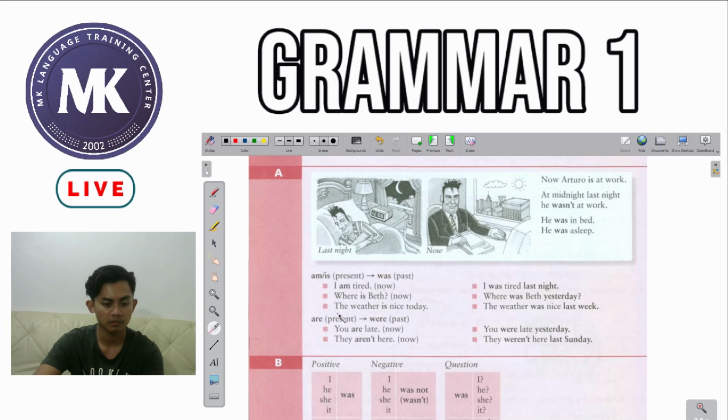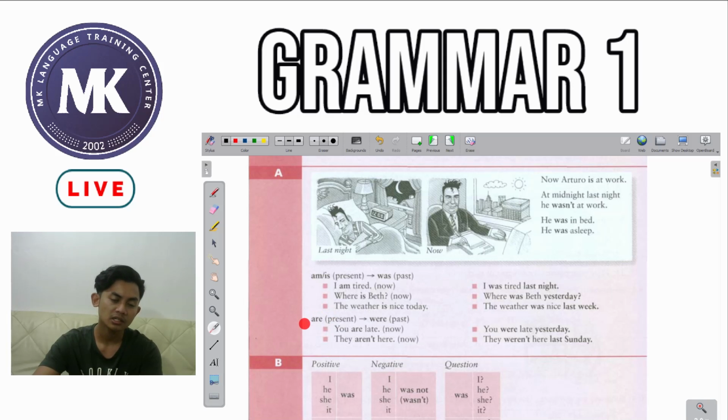And then the next one, the last example for am, is, was: the weather is nice today. So that means today, in the present, the weather is nice. To make it into the simple past, we have to replace is with was. So the weather was nice, and we need a time indicator, last week. Okay, now let's go to the helping verb are.